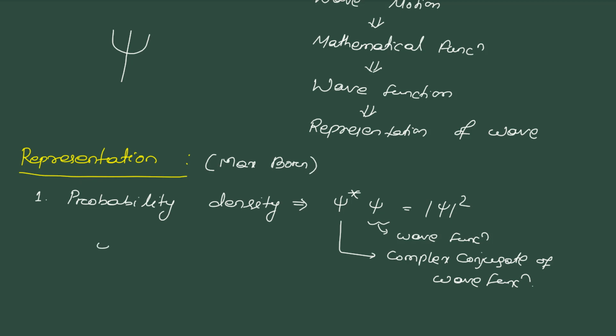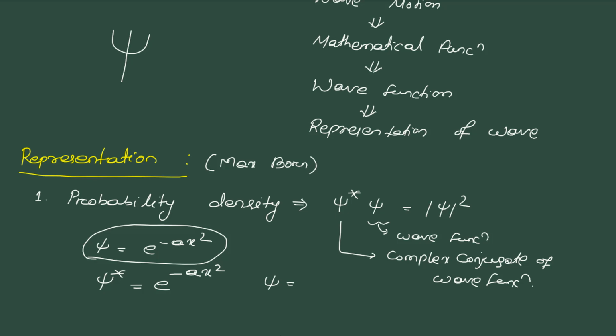Let's say if psi is e raised to minus a x square, then psi star is equal to e raised to minus a x square, because this psi is our real function. If psi is equal to a constant times e raised to minus i k x, then our complex conjugate psi star becomes a e raised to i k x.